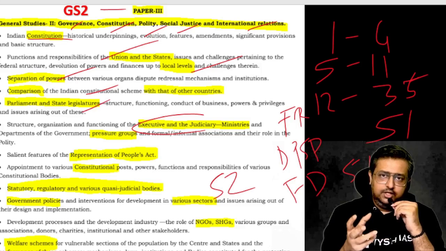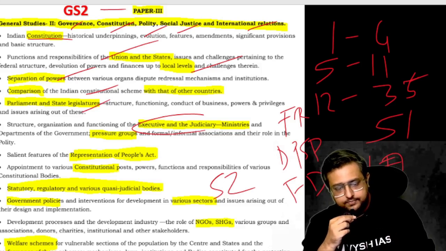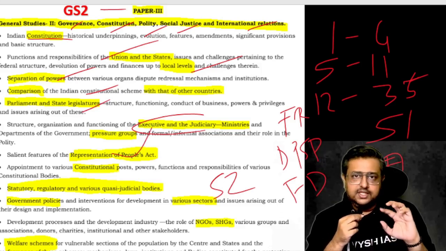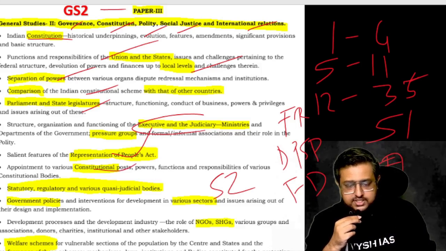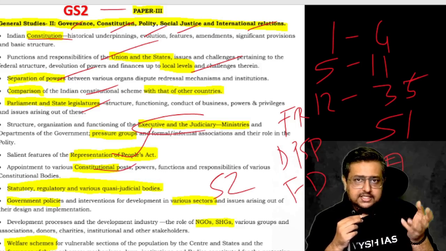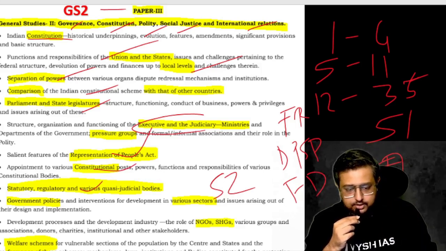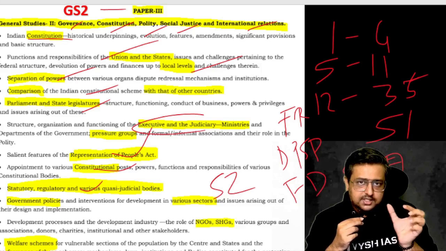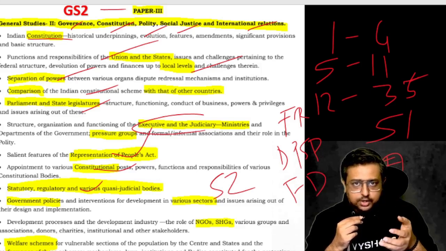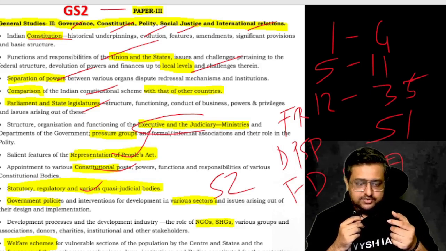Then the functioning of the parliament and also the state assembly. Then we have the Representation of People Act, which is very, very important: election-related criteria and all. Then constitutional posts are there, different bodies like CAG, Election Commission, UPSC, about them you have to study. Statutory, regulatory and quasi-judicial bodies, which are not fully constitutional, but there are certain bodies which you have to know, made either through a law, through an executive order, or judicially. So there are other bodies which you have to study.